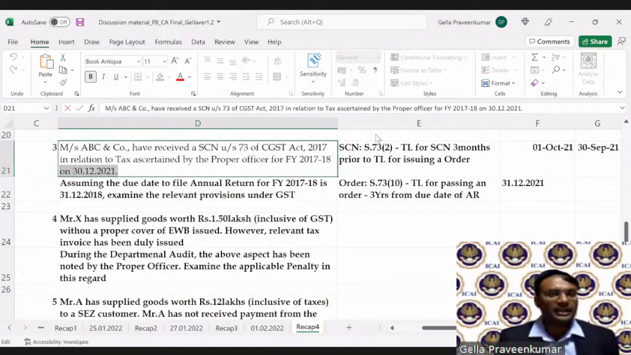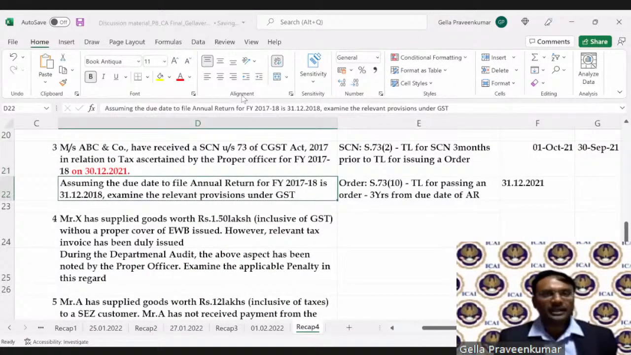Now, what would be your conclusion? Is it within the time limit or is it not within the time limit? So what would be your answer, Geeta and Namita? You have said SCN is valid. So Geeta says no, it is not right. 3 months before the order. Last date for SCN is 30th September 2021. Okay, I do agree with that. Namita, hope this is clear. I think Naveen and others, Sairam, Priya, hope this point is clear for everyone.